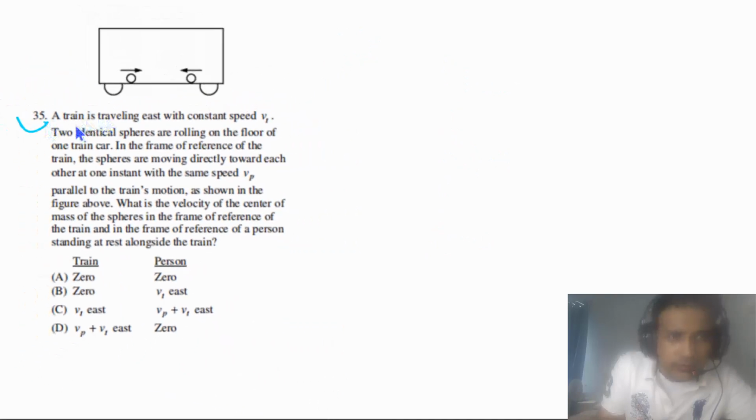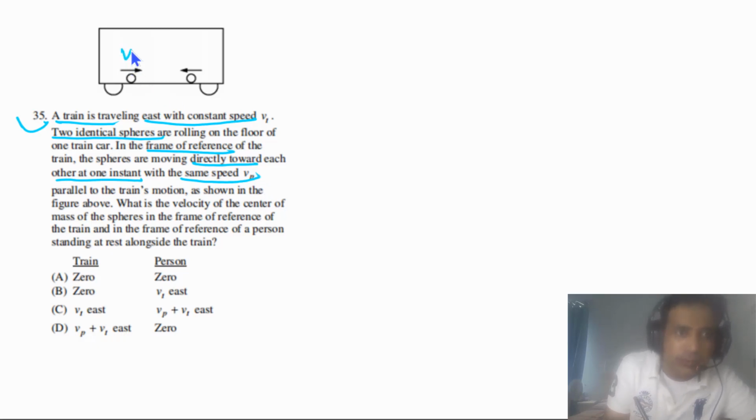Question 35 says, a train is traveling east with constant speed Vt. Two identical spheres are rolling on the floor of one train car. In the frame of reference of the train, the spheres are moving directly towards each other at one instant with the same speed vp.